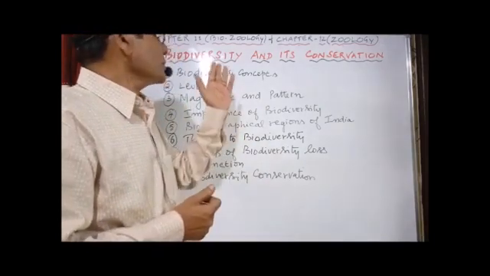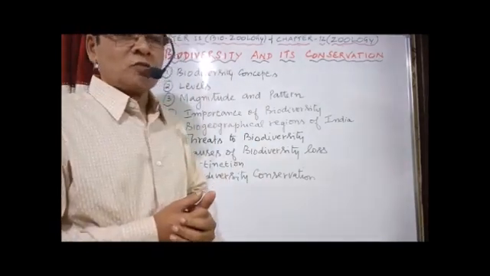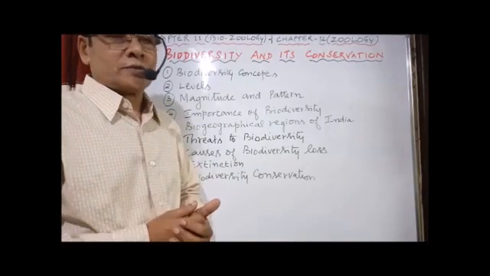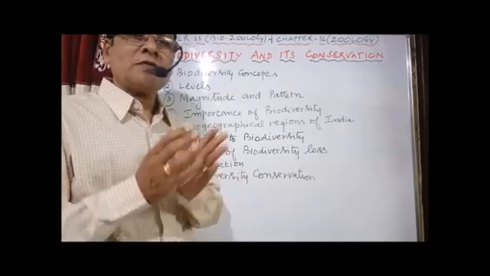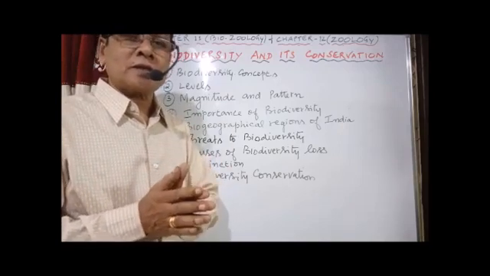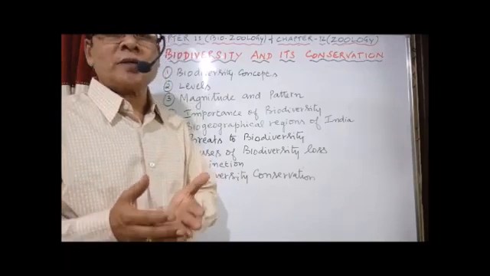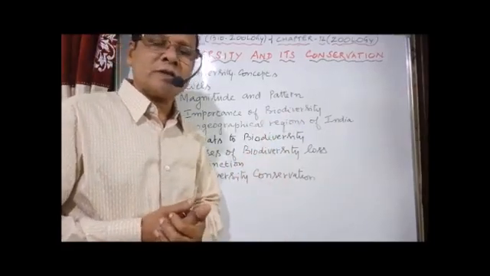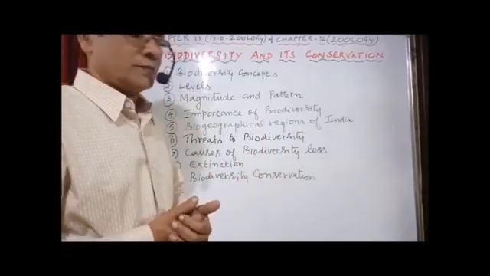Now, what is biodiversity? In short, in one line, variability among living organisms. They are different in size, color, shape, behavior, etc. That variability among living organisms is called biodiversity.